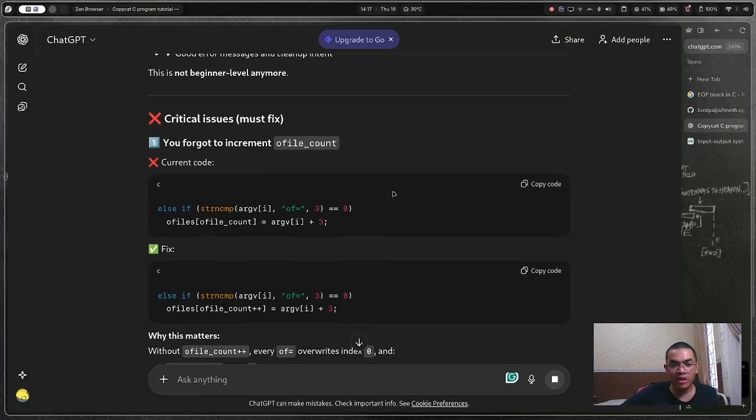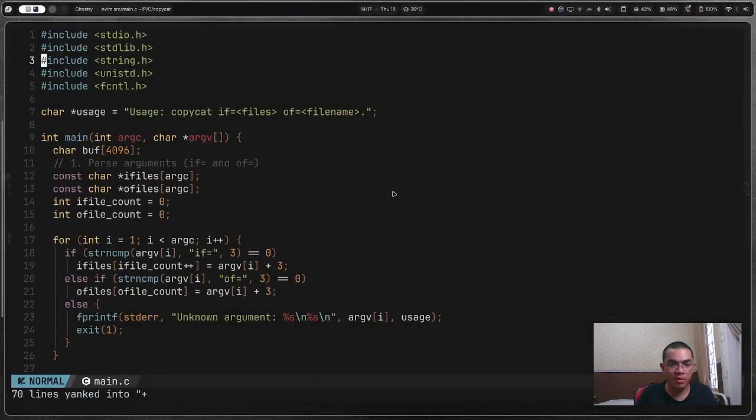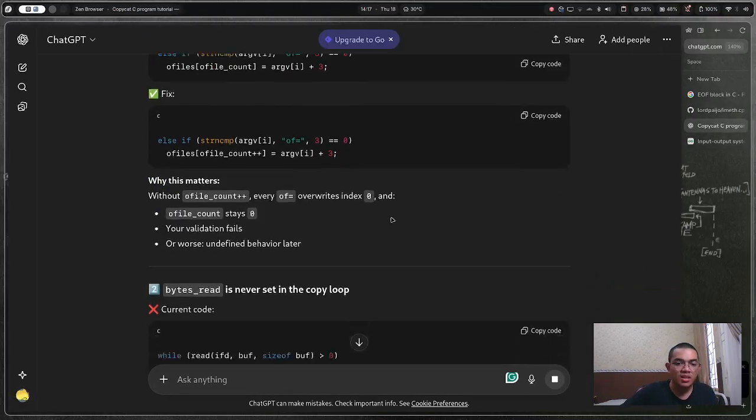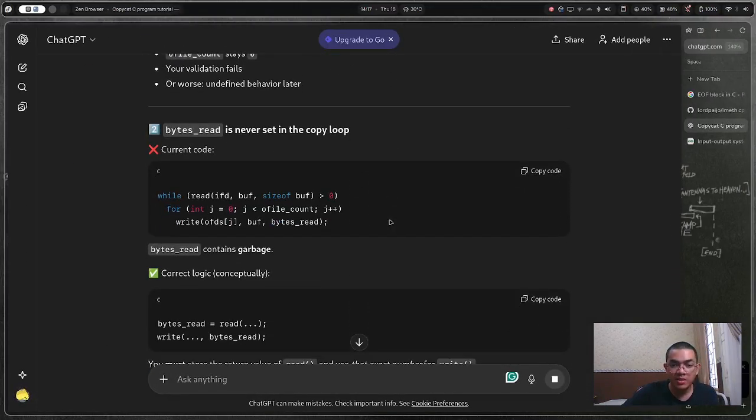All file count. Oh, I forgot to plus it. That's the problem. Ah, that's a problem there. That's why I'm so stale. Okay, what the hell? Okay, bytes read is never set in the copy loop. Contains garbage. Correct logic conceptually.